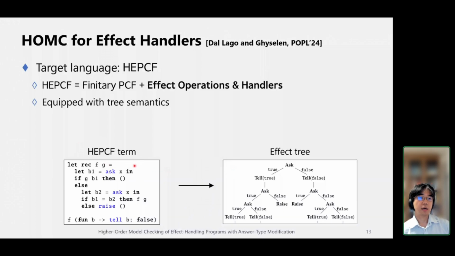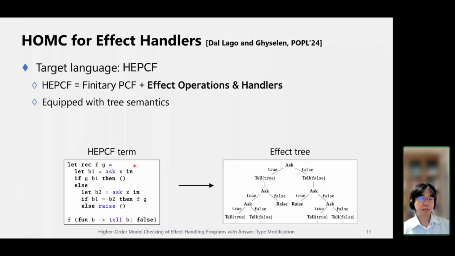Okay, and to see the problem, let me re-examine the encoding of a natural number proposed by the previous work. The point is that a natural number n is encoded using n calls to some specific operation, sub here. And the case split on the natural numbers can be encoded using the effect handlers.